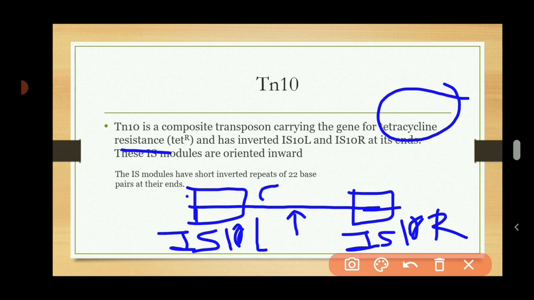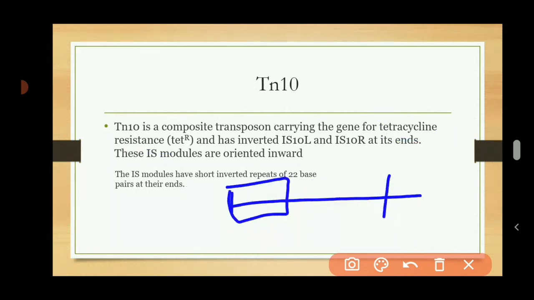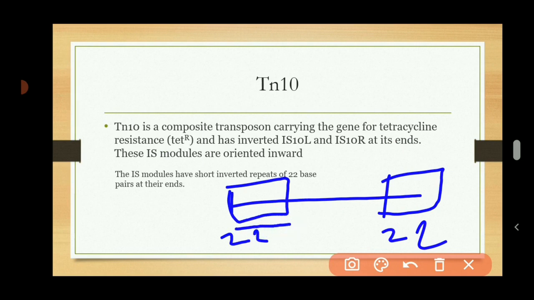It is about 6500 base pair element having a 22 base pair, and these IS elements or these base pairs are always oriented inward.